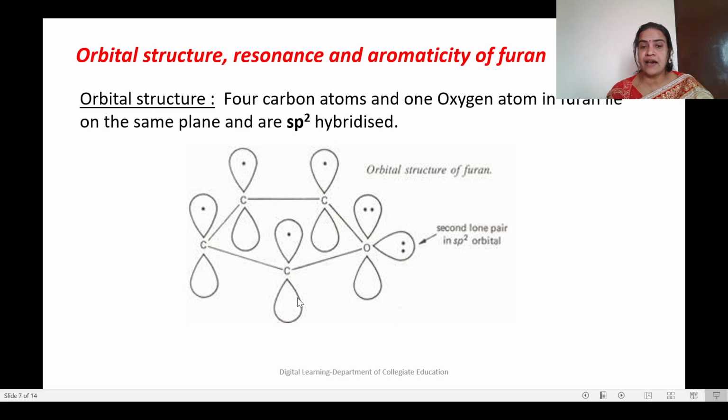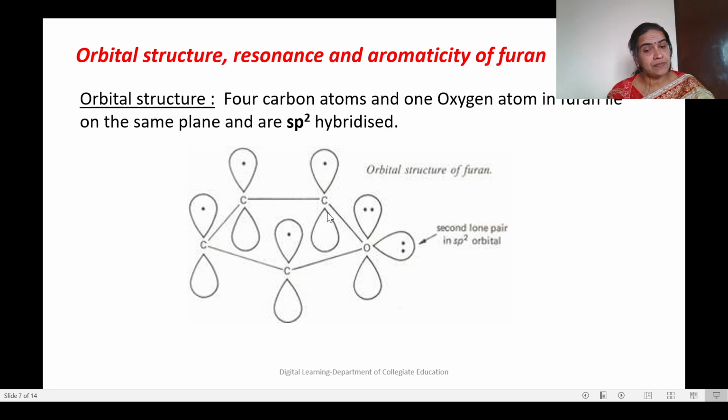All the carbon atoms are in sp2 hybridization, and oxygen is also in sp2 hybridization. Because of sp2 hybridization, each will have 3 sp2 hybrid orbitals, and these are used to form bonds with the neighboring carbon atoms and oxygen atoms, along with one hydrogen atom. All carbon atoms have a hydrogen atom, except oxygen. Now, what is left out on carbons? One unhybridized p orbital is left out, which is not involved in hybridization.